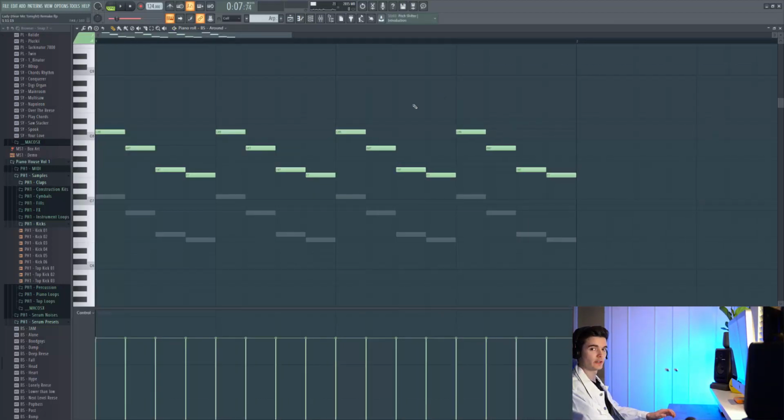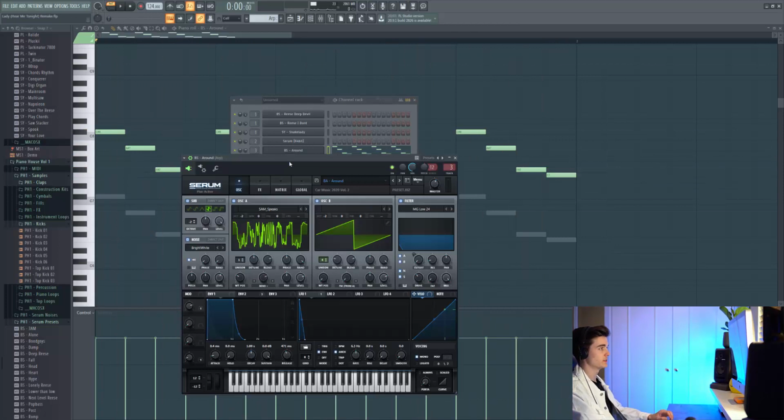So now we have this really nice arp sound which comes in on the build section. So this is how the MIDI sounds. And for this sound I decided to use a bass because sometimes you can get cool results that sound a bit different. And that's what we've got in this case.